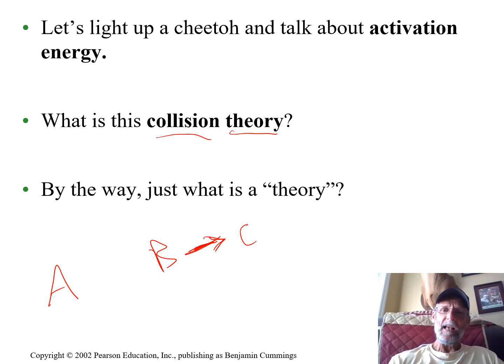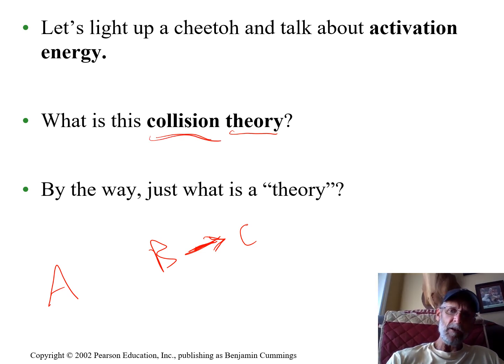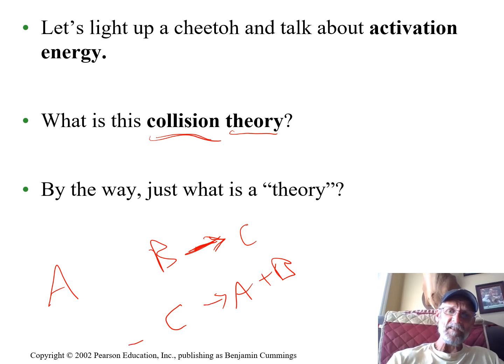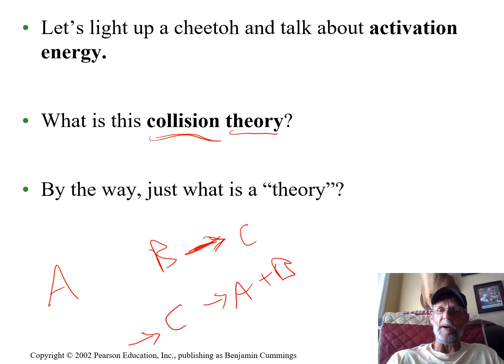They make reactions happen faster, but it's collisions that make reactions happen. On the other hand, if C is going to split into A plus B, right, a catabolic reaction, exergonic, then something has to bump into C. It's not just going to split all by itself.